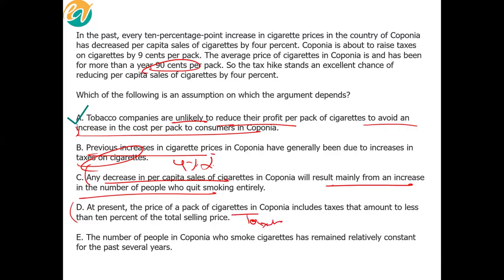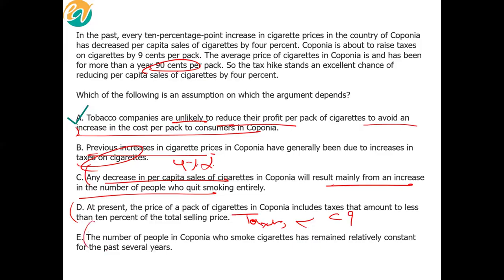The cost, taxes, and profit. So what this is saying is that taxes are less than how much? Yeah, 9 cents. How does that matter? Whatever the taxes are, as per the government's plan, they are being increased by 9 cents. So is it getting increased by 9 cents from 9 to 18, or is it increasing by 9 cents from 30 cents to 39? Doesn't matter at all.